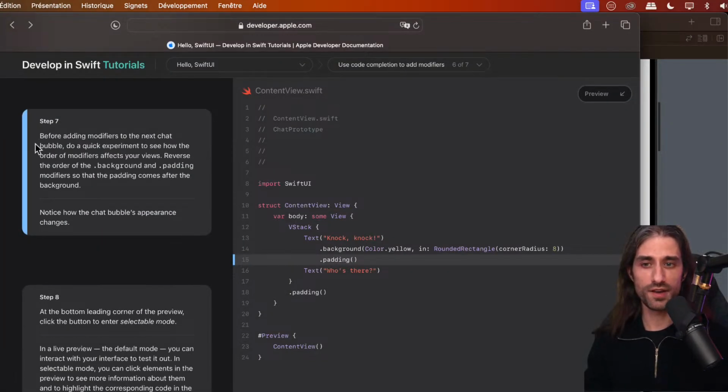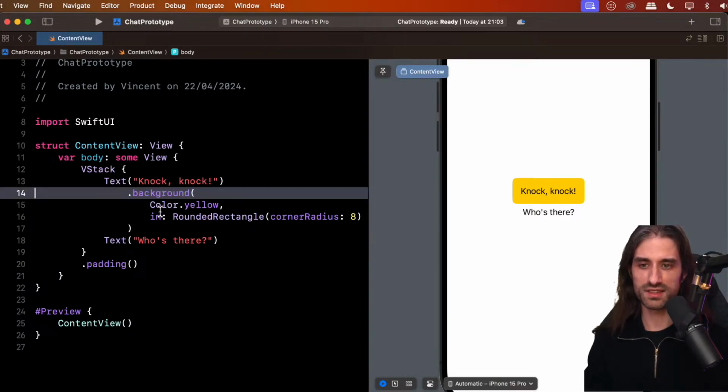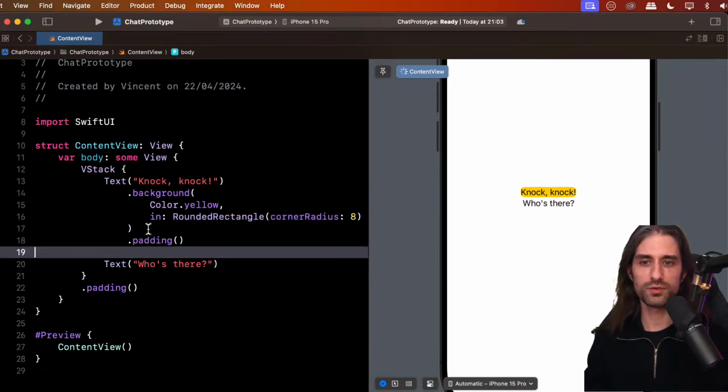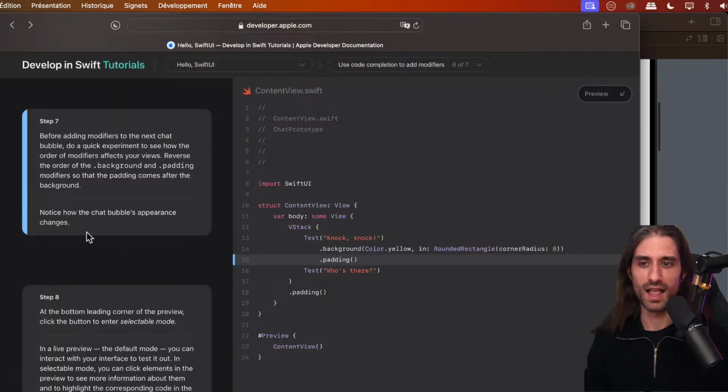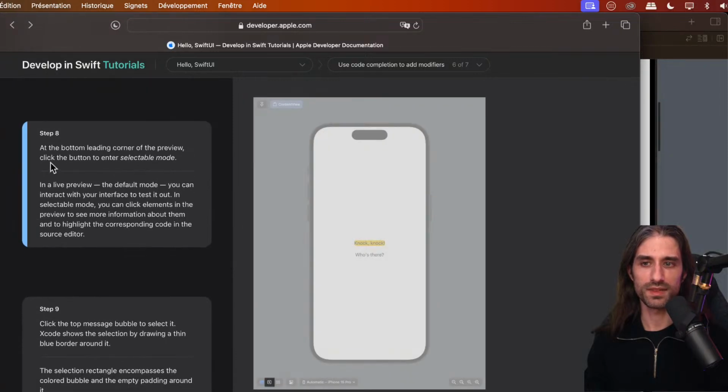So before adding modifiers to the next chat bubble, we'll do a quick experiment to see how the order of modifiers affects your views, because this is super important to understand. So reverse the order of background and padding modifiers so that the padding comes after the background. So we're going to move this line from before the background to after it. You can see we don't get the same thing. And you can notice how the chat bubble's appearance changes.